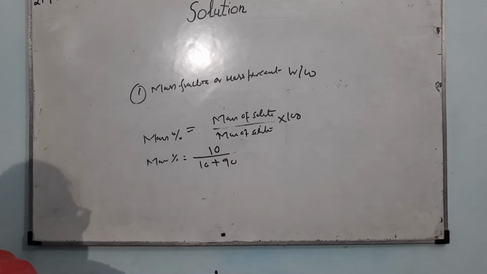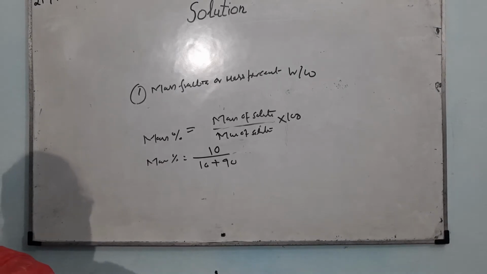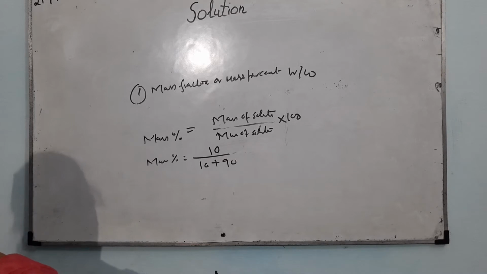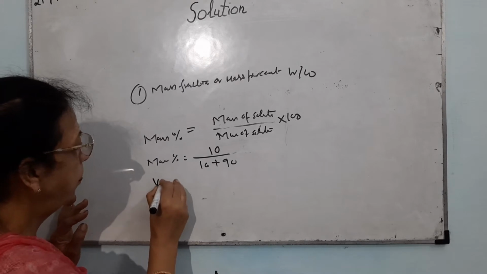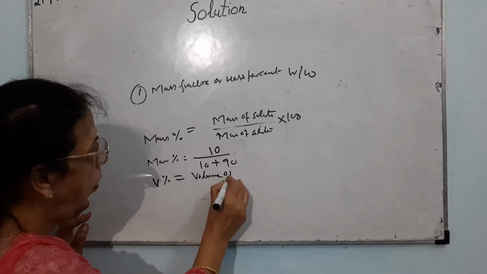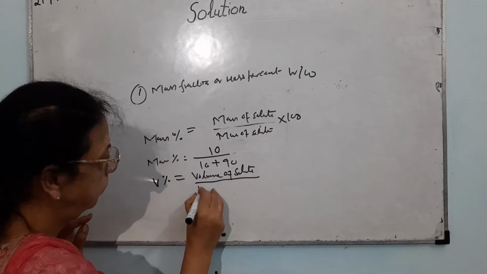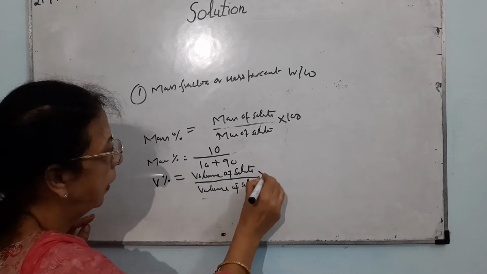Now suppose I say volume percent. Again taking an example, 10 ml of ethanol is dissolved in water. The volume percent is equal to volume of solute divided by volume of solution into 100.